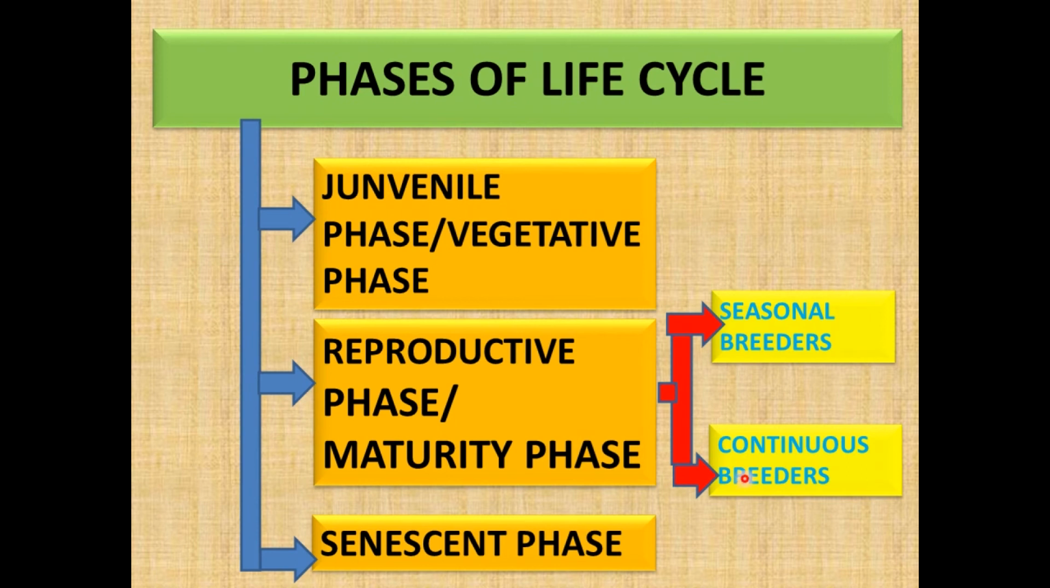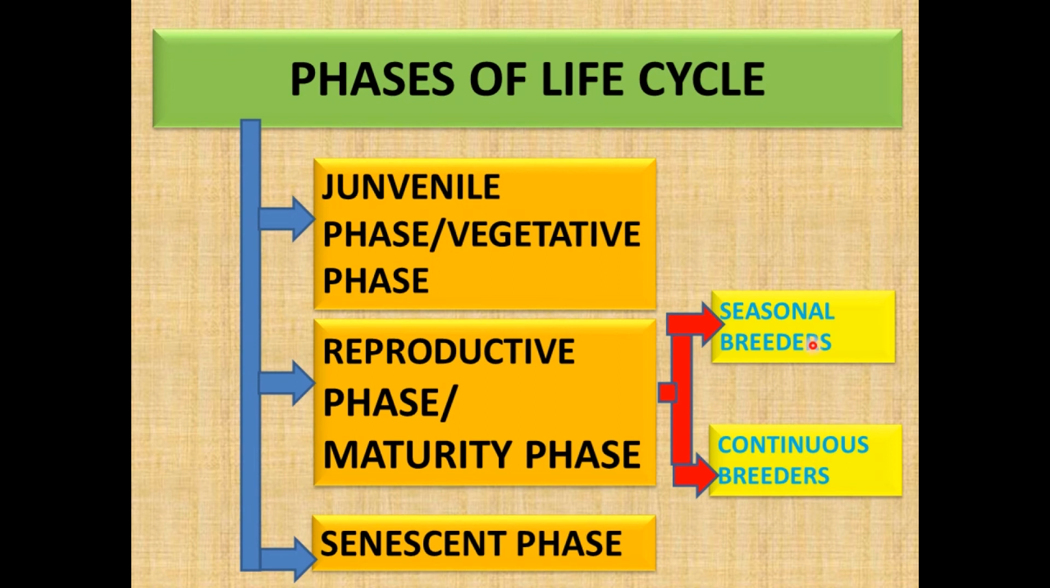On the basis of breeding, animals are of two types. One is seasonal breeders and another one is continuous breeders. First, let us start with the seasonal breeders. Seasonal breeders reproduce at a particular period of the year. This is seen in frogs and lizards.